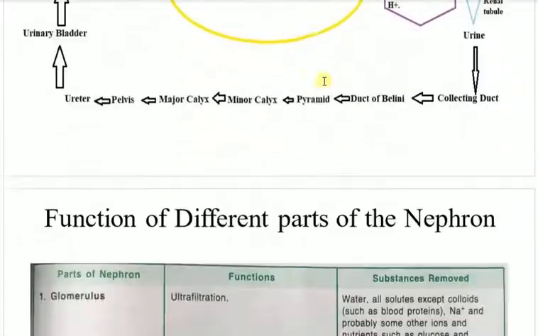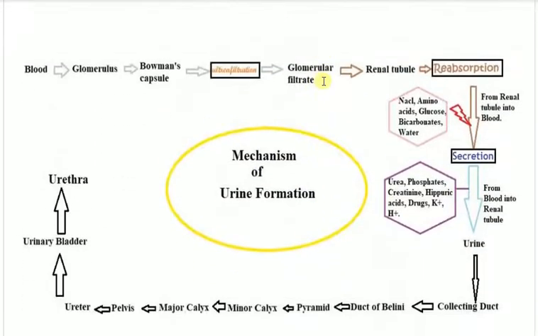Okay, so here is a small overview that I have just made. The mechanism of urine formation: the blood goes through the glomerulus, through the Bowman's capsule, and by the process of ultrafiltration it produces glomerular filtrate. Then the glomerular filtrate goes through the renal tubule, and there reabsorption happens. These are the arrows. After reabsorption takes place, secretion. So look, reabsorption: NaCl, amino acids, glucose, bicarbonates, water. From the renal tubule they go to the blood. And the secretion: from the blood it goes to the renal tubule.